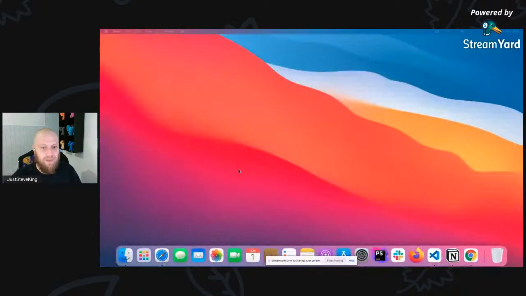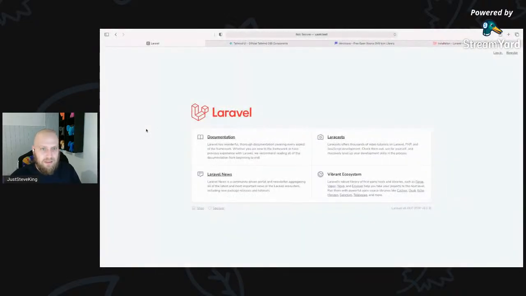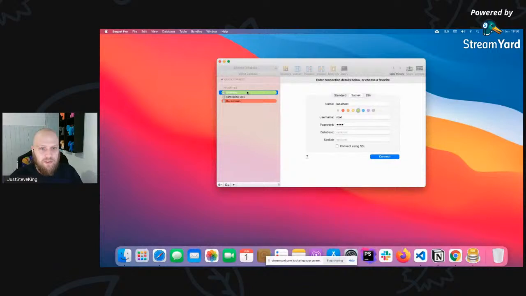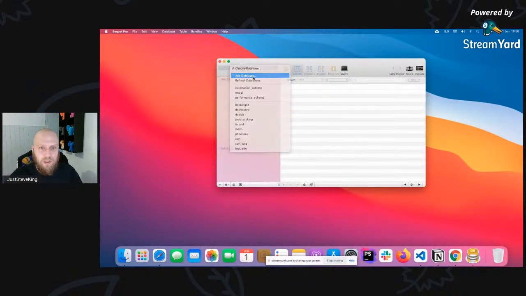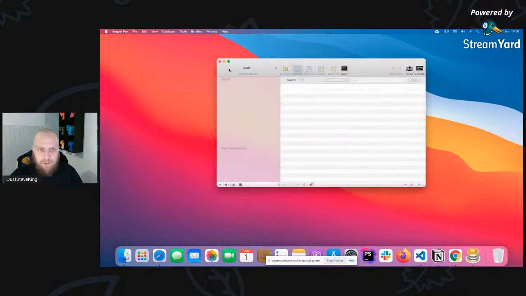Right, I don't need the terminal anymore, so I'm just going to close that down. So we have our homepage. And that's it. I'm going to end the stream here. No, I'm only kidding. I wouldn't do that to you. What I would do is we'll create a database for this quickly. Going to add a new database. Castor, add that one. Perfect.